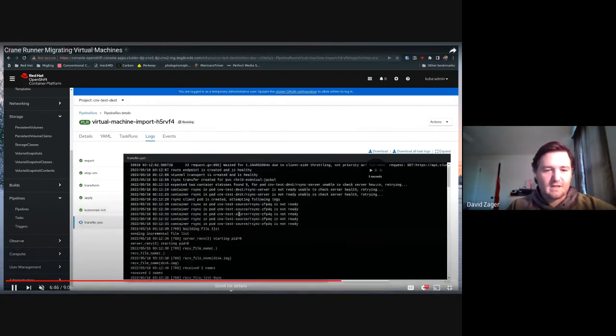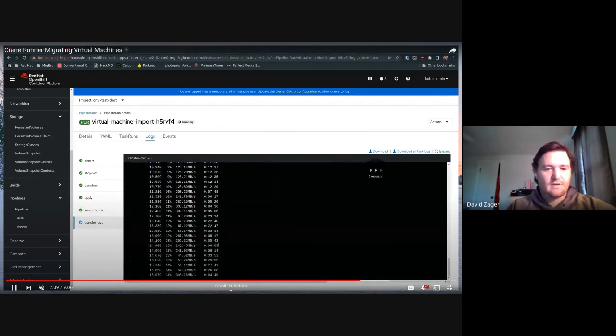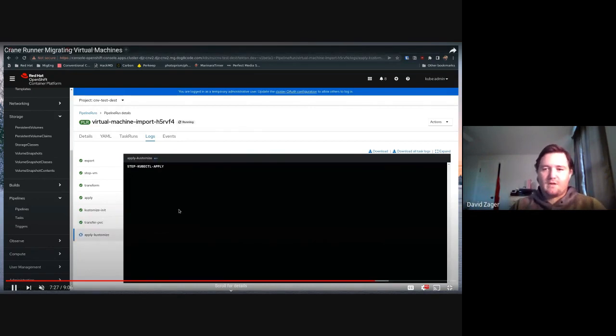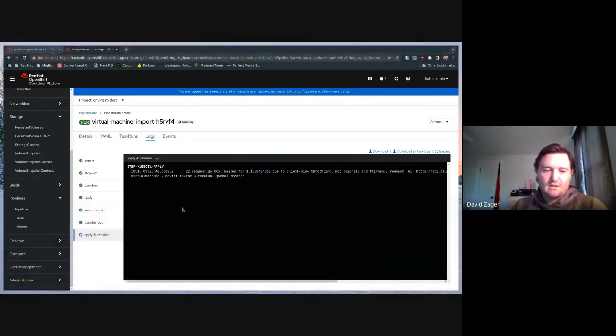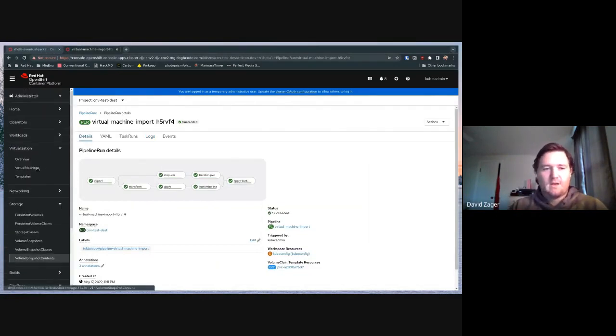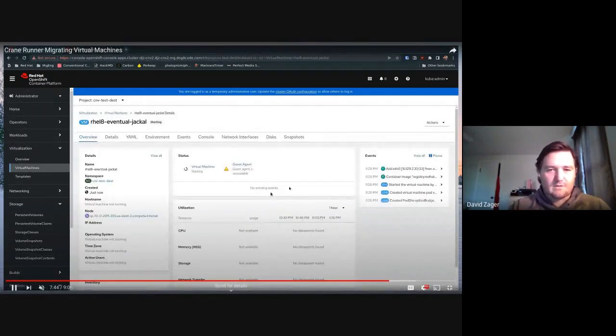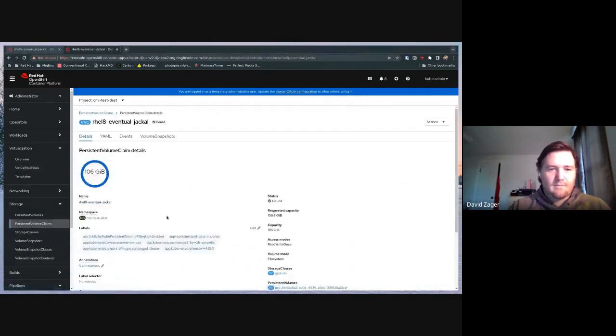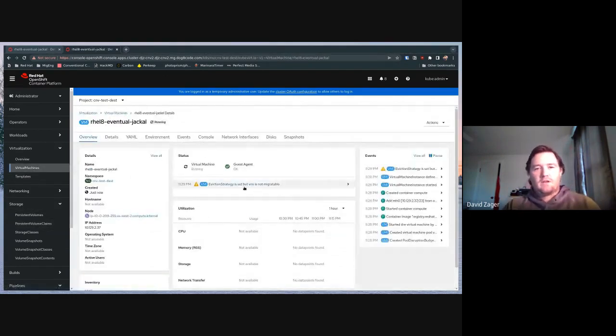Transfer PVC takes the longest. It took a really long time for that to run. But once that's complete and the PVC exists on the destination cluster, we would apply the resources. And then in the end, what we do is we show that it kind of worked. Actually, it did work. The VM was running and all was great. But what I wanted to talk to was some of the changes that were required.